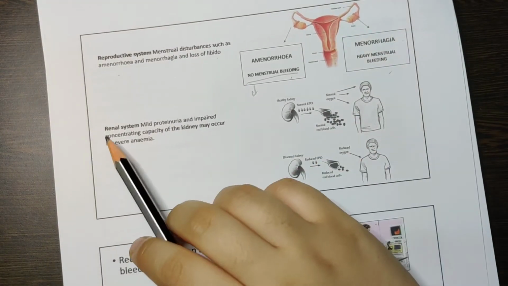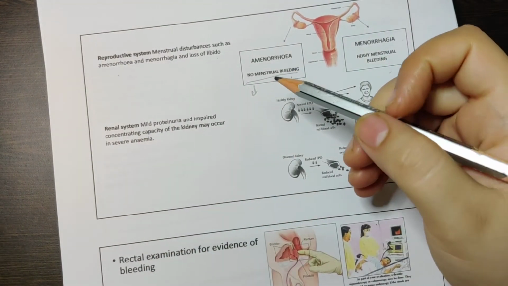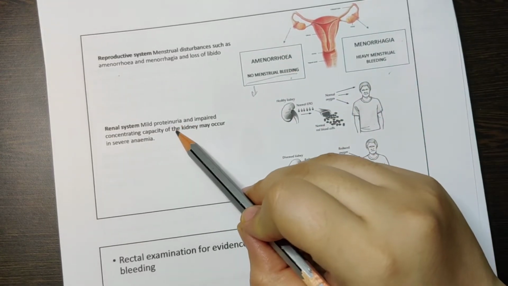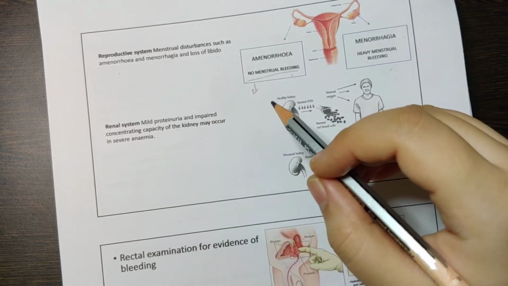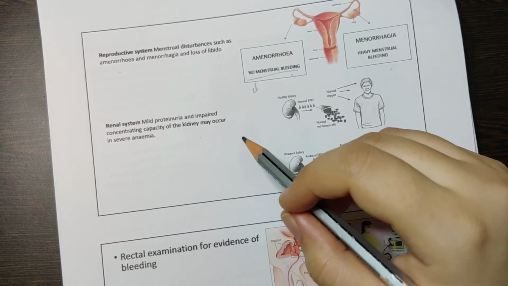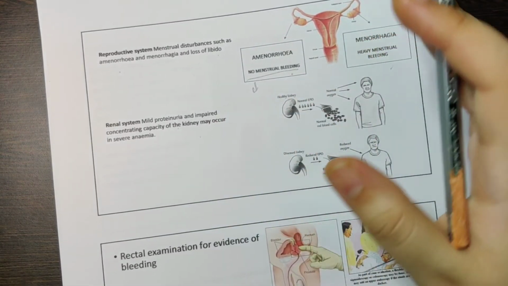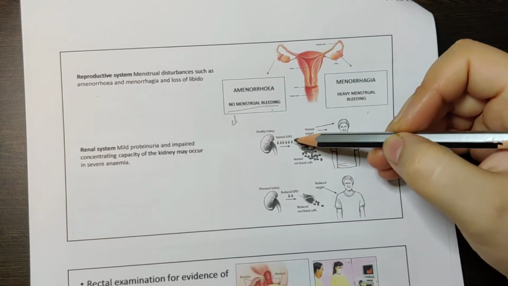Then renal system. In the renal system, what will happen? You can have proteinuria or impaired concentrating capacity of the kidney. Now the kidney is very important for RBCs. Why? Because the kidney will form erythropoietin.